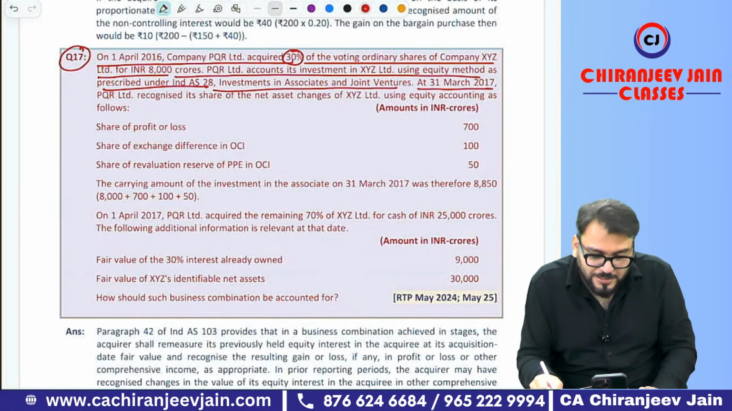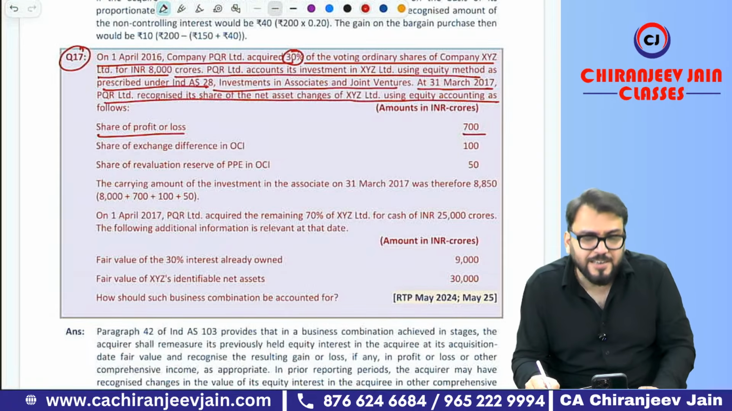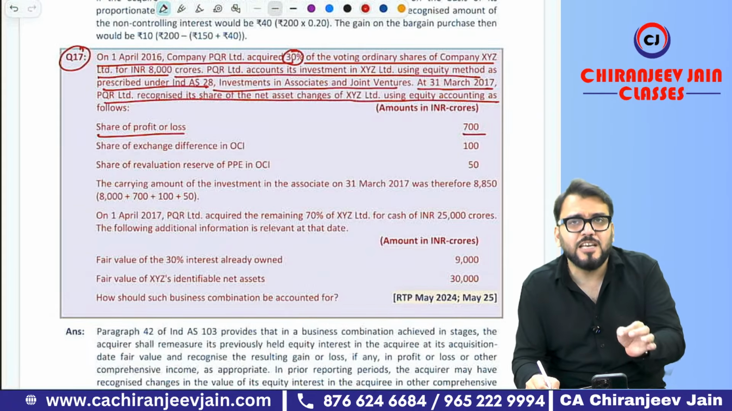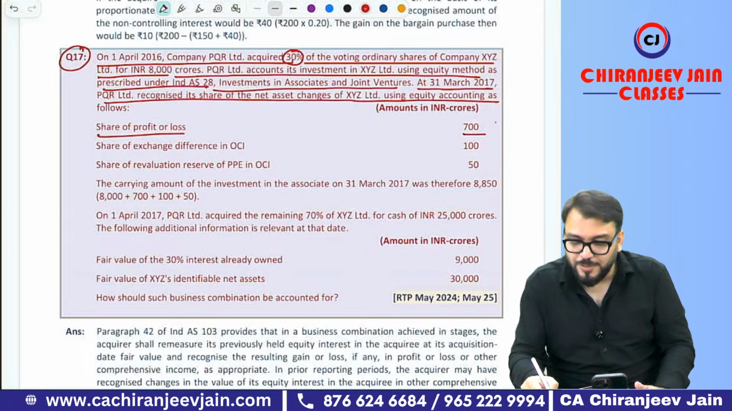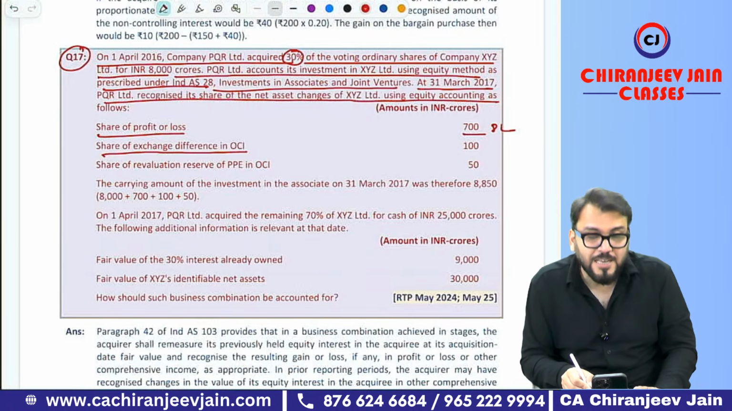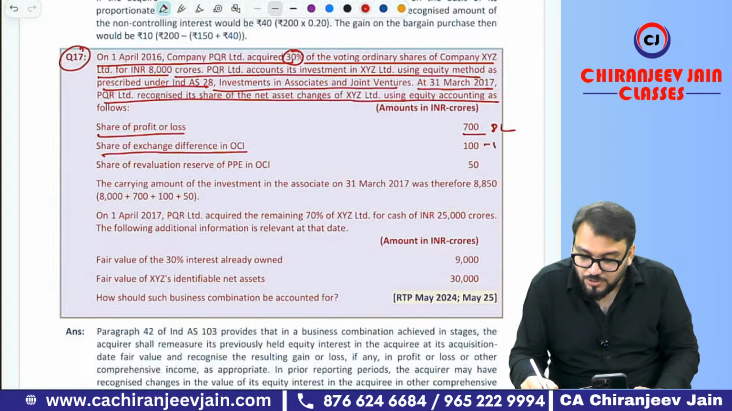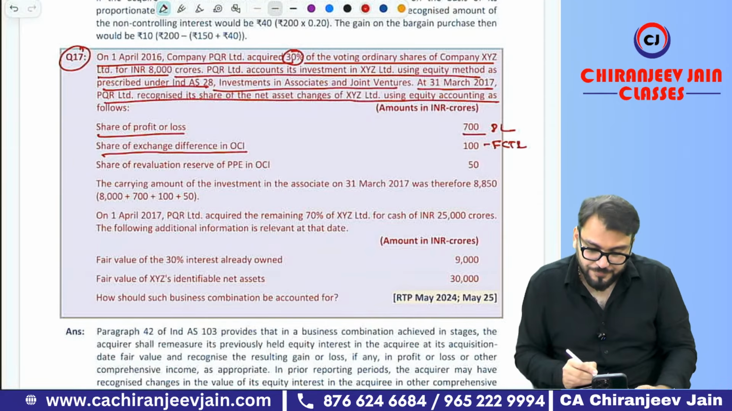At 31st March 2017, PQI recognized share of net asset changes using the equity method. Share of profit or loss: what journal entry will they do? Investment account debit to share in profit or loss, and that will be transferred to PL. Then share of exchange difference in OCI, meaning FCTR. They will pass investment account debit to OCI, and this will be accumulated in FCTR.